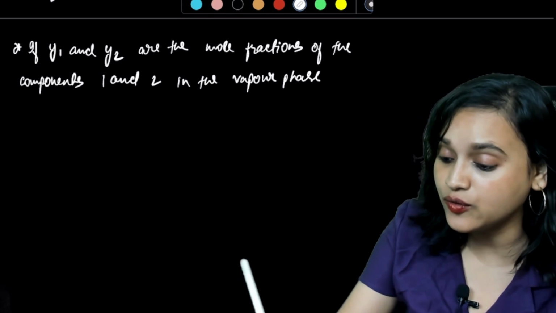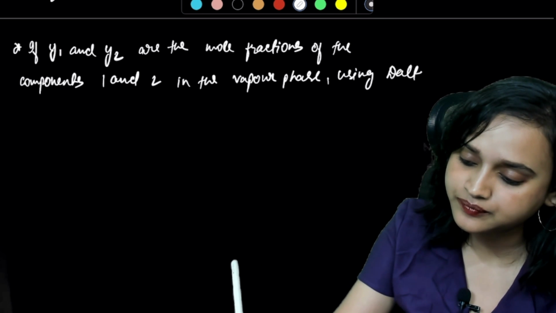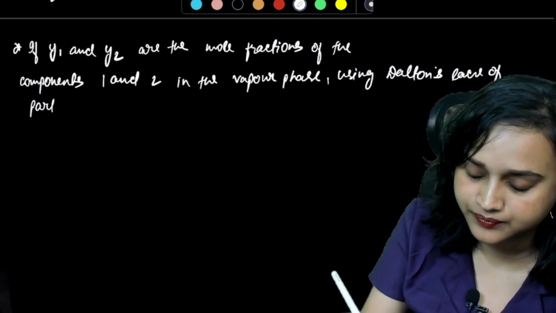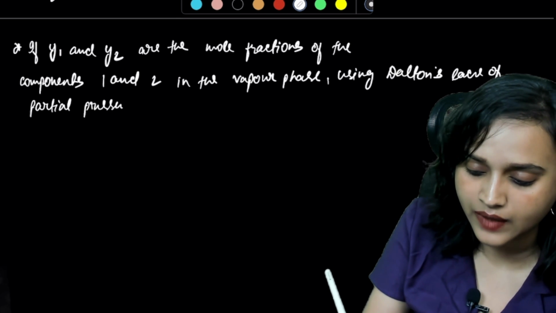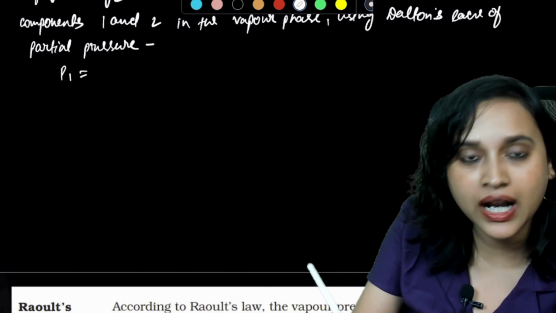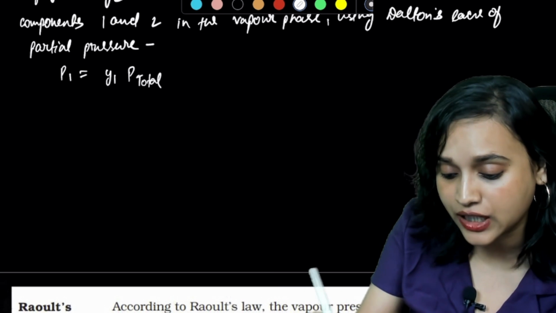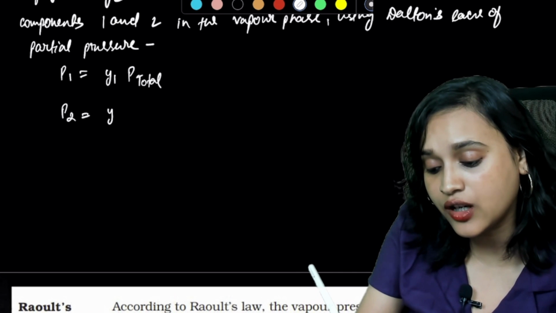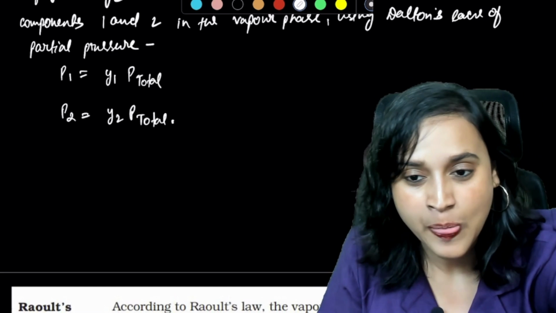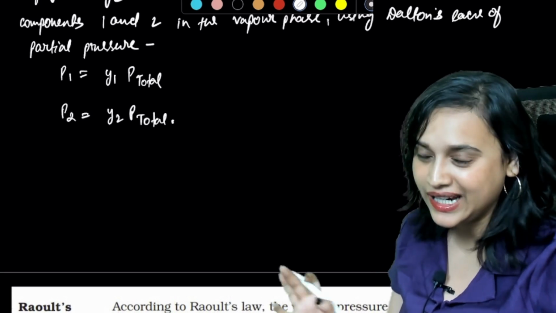Then now can I use Dalton's law of partial pressure? Yes. Using Dalton's law, I can write P1 is equal to y1 P total. Can I write it like this? Absolutely. And I can also write it as P2 is equal to y2 P total. Am I right? Absolutely correct. Is that right, everybody? You get it?